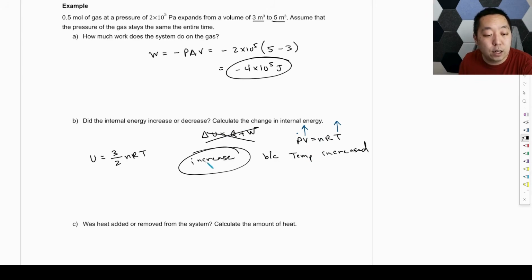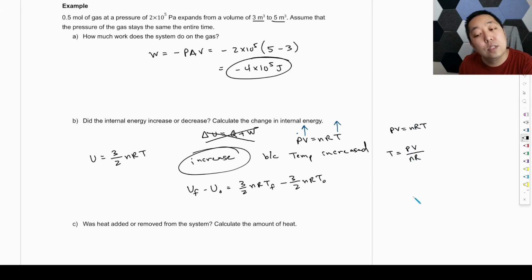Okay, so how do we calculate that change in internal energy? Well, you just do U final minus U initial, and that would be 3/2 nR times the final temperature, minus 3/2 nR times the initial temperature. Now, we know PV equals nRT, because I don't actually know the temperature, but I can write the temperature as PV over nR. So the final is 3/2 nR times the pressure, 2 times 10 to the 5th, times the final volume, 5, over nR.